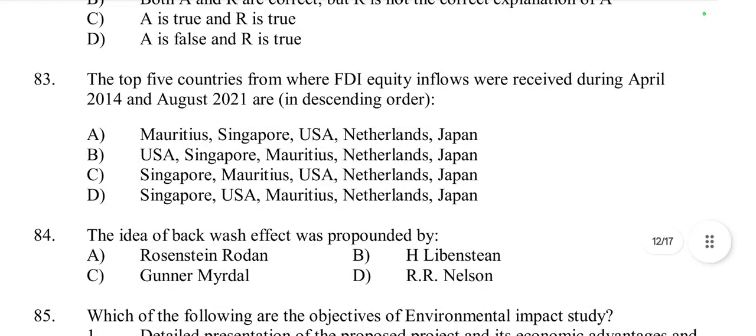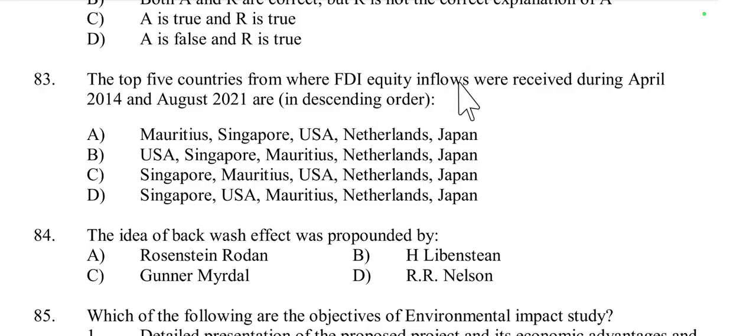Then next question, question number 83. The top 5 countries from where FDI equity inflow was received during April 2014 to August 2021 are to be arranged in descending order, from larger to smaller FDI inflow.